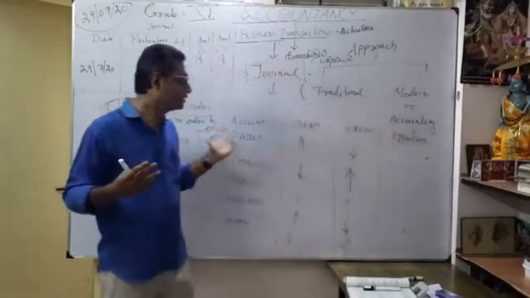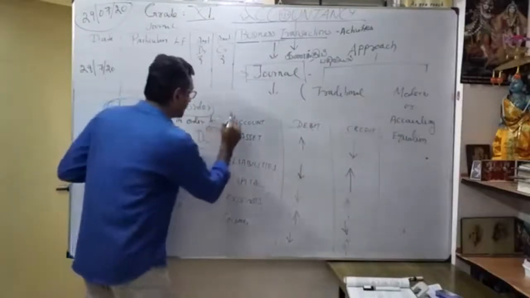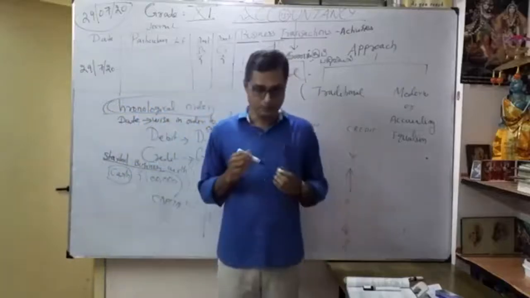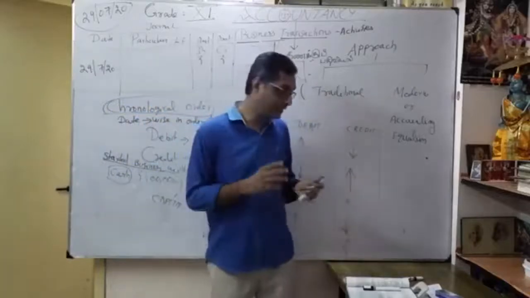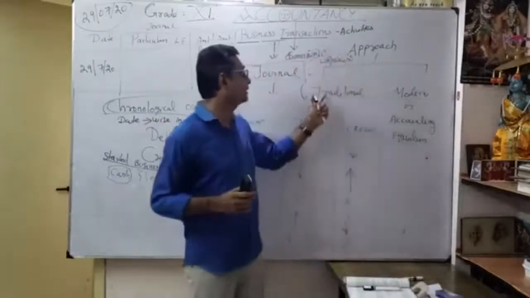Modern approach, or the accounting equation approach, with the help of all these 5 elements. That's what your modern approach is. Now we are going to discuss something very, very important, which is called the traditional approach.